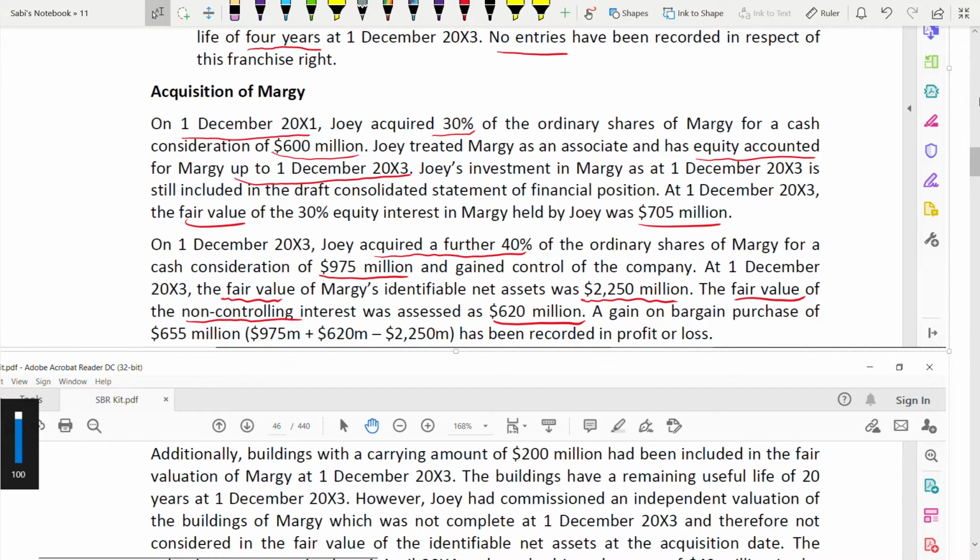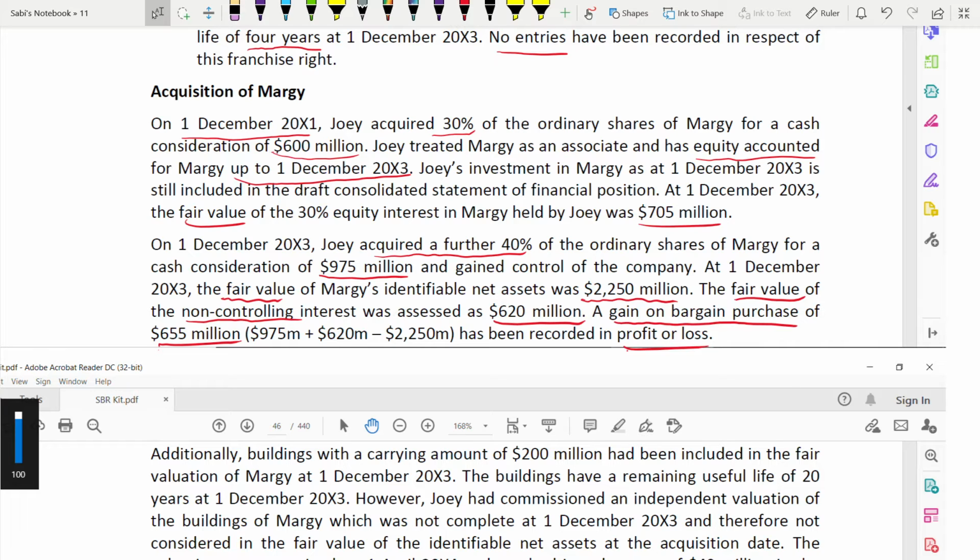Next, a gain on bargain purchase of 655 million has been recorded in the profit and loss account. It's like a profit, like a gain, because by bargaining you are reducing the price of purchasing that subsidiary. That's why it's a gain on bargain purchase, recorded in profit and loss.